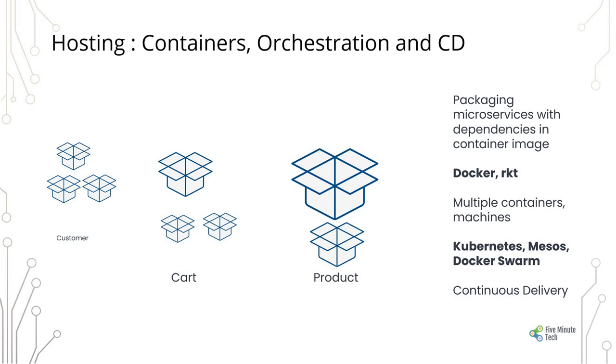Last but not the least, we have hosting. We do hosting through containers, orchestration, and continuous delivery is configured. Packaging the microservices with their dependencies in a container image can be done through Docker. Multiple containers or machines need to be in place, and that could be orchestrated through Kubernetes, Mesos, or Docker Swarm. And all these can be continuously delivered through tools like Jenkins, etc.